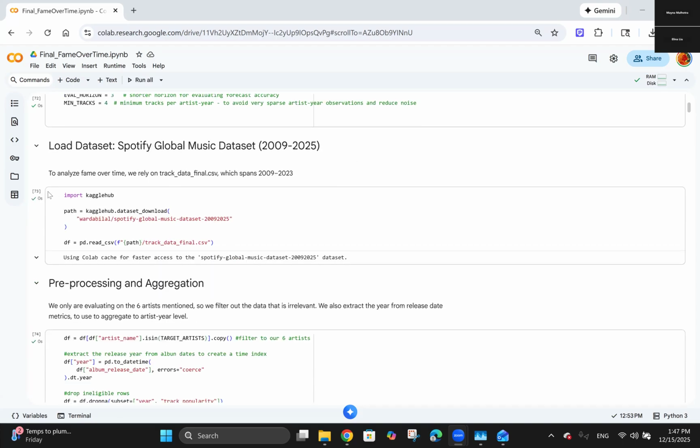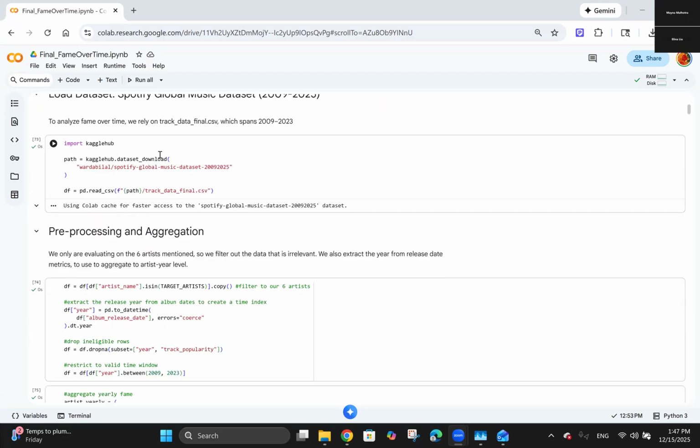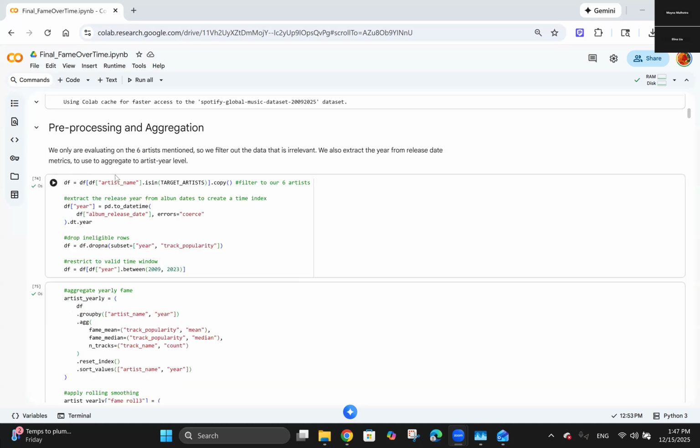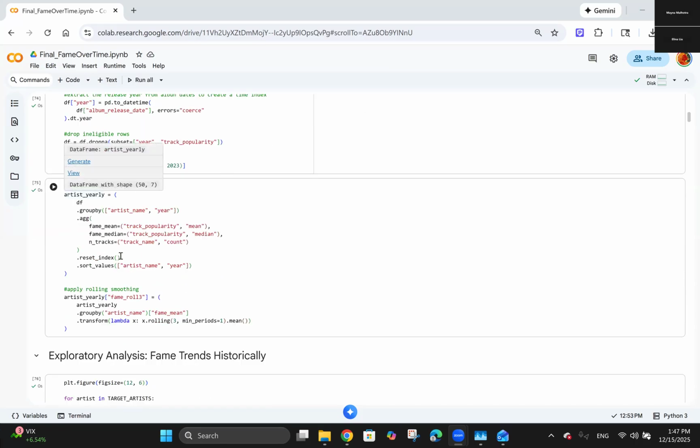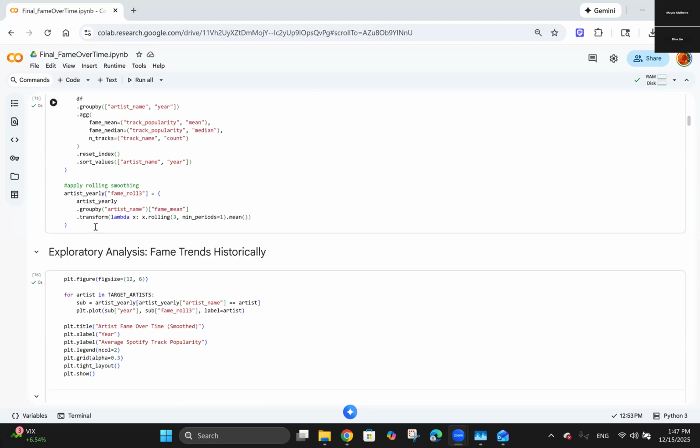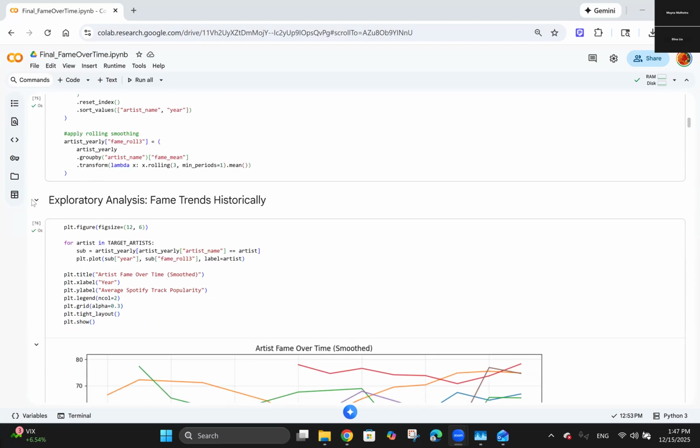horizon. So here we're loading in our data set. For this, we're going to be using the Spotify Global Music dataset and specifically looking at the file that spans from 2009 to 2023. So for pre-processing, we're extracting the release year from the album dates to create a time index for each artist. We're also filtering out to only our 6 artists, dropping ineligible rows, and aggregating their yearly fame and applying rolling smoothing.